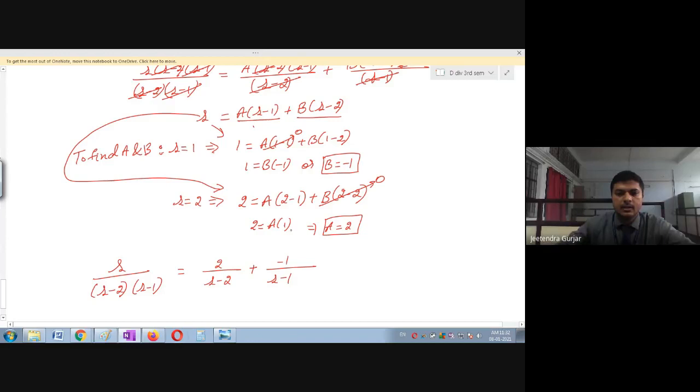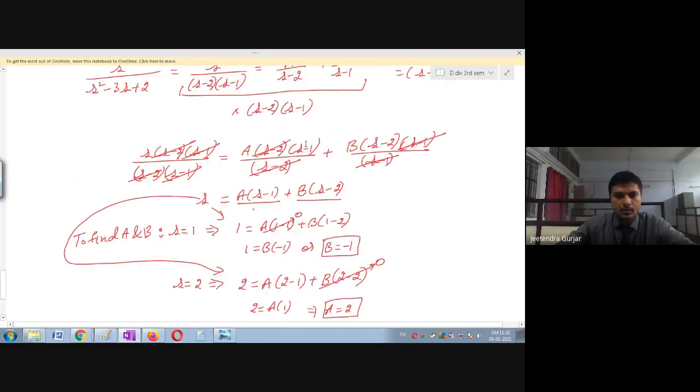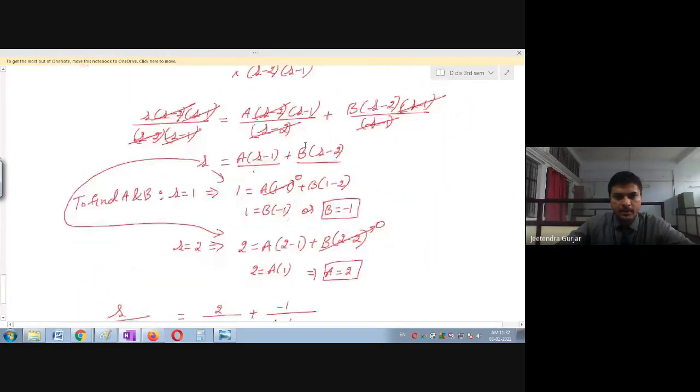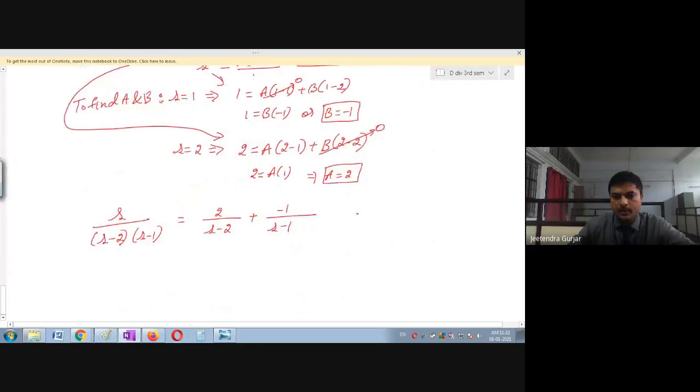Is it clear? Because a lot of simplification we have done, this will be given 2 marks. Okay, fine.